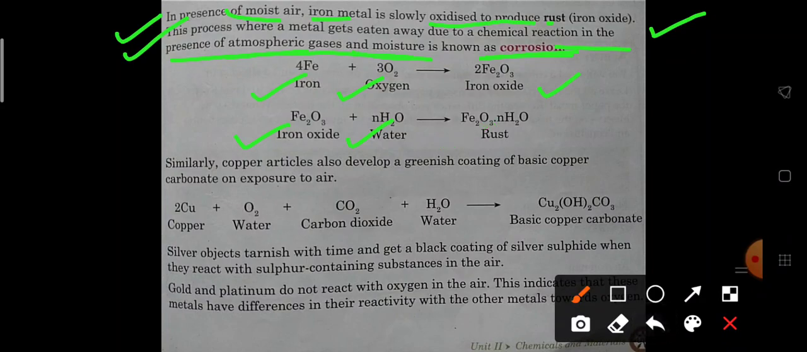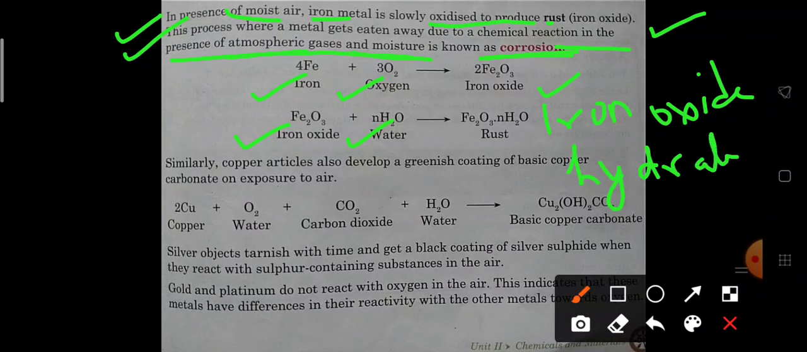What you can say is that iron oxide which is hydrated. Okay, why am I calling it hydrated? Because in this iron oxide you are able to find water molecules, H2O. Okay, so it is iron oxide which is hydrated.